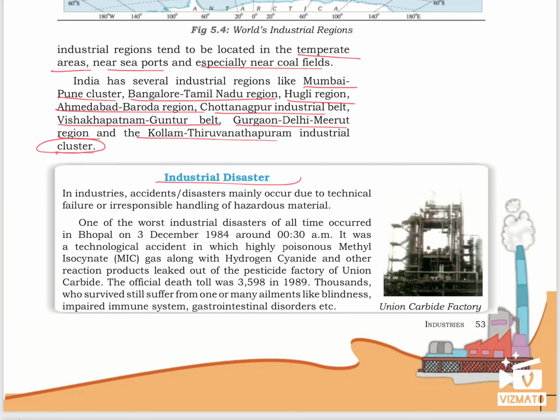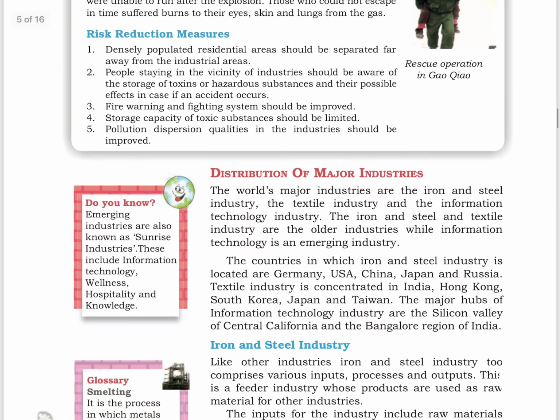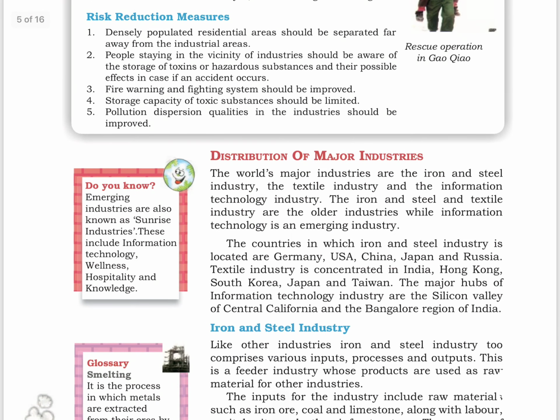Next we have an industrial disaster which took place in Bhopal. Next we have some precautions to be taken to reduce the risk.